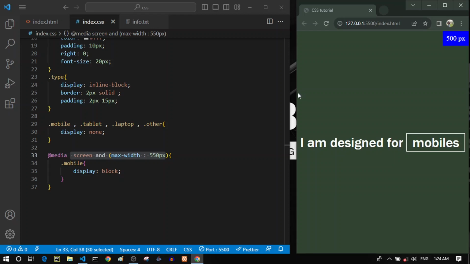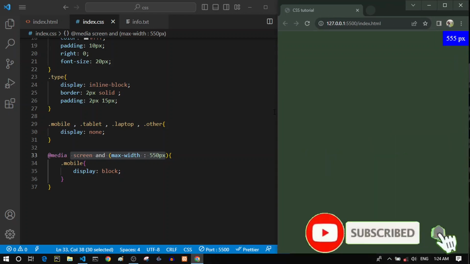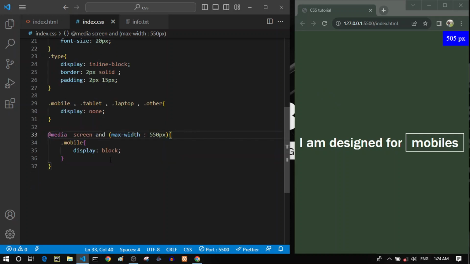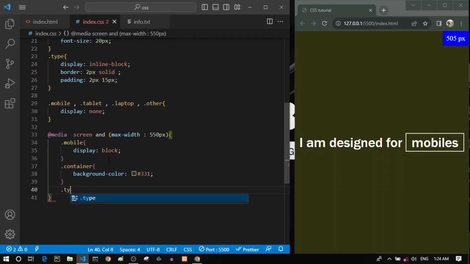If we expand our browser, however, you can see that it is 555. Now it's gone because this condition is no longer true. So now let's change some of the styles here. For example, let's select our container and change its background color. Let's give it something like this, maybe darker. Yeah, probably good.